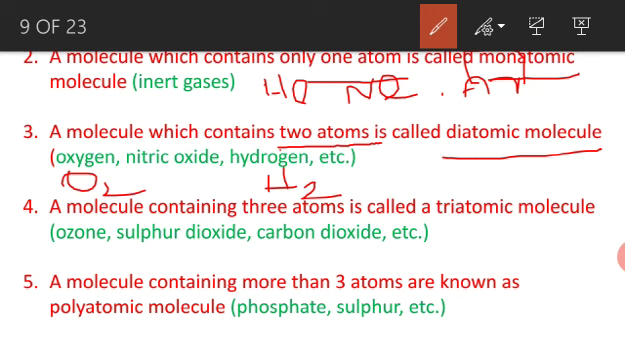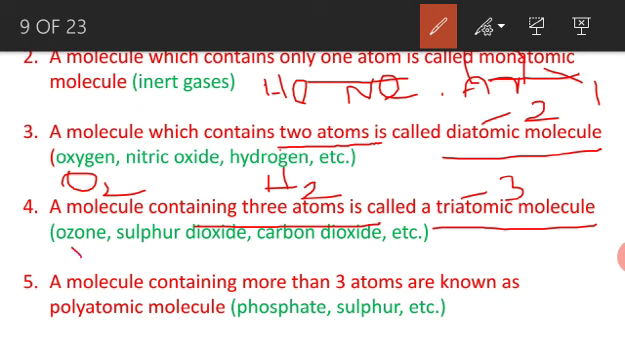The diatomic molecule. And next, a molecule that contains three atoms is called a triatomic molecule. Tri means three. Di means two. Mono means one. Right? Triatomic means three atoms combined together to make one molecule. Ozone. Already we know that ozone means O3. So three oxygen combined together to make one molecule.